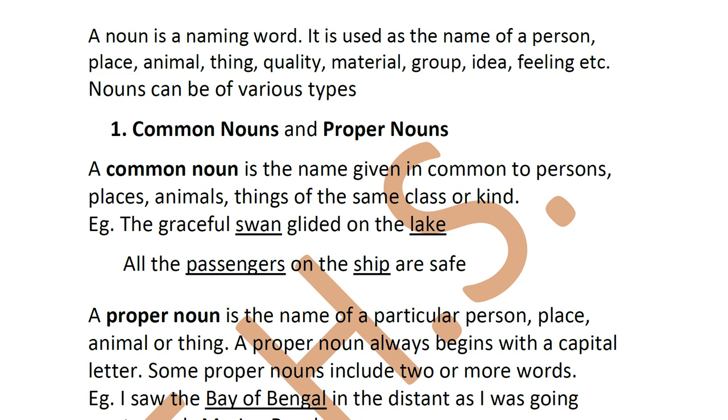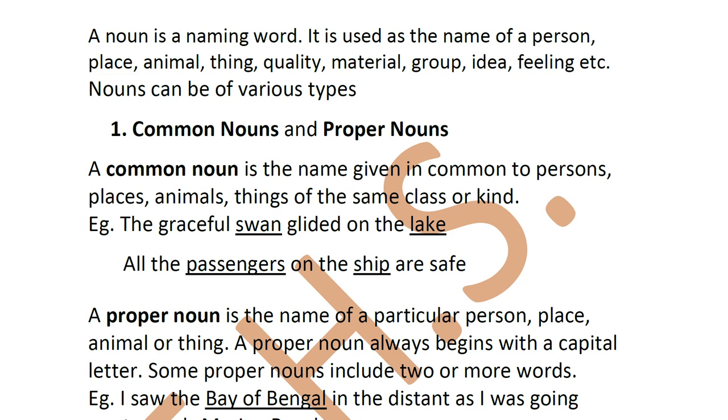Now nouns can be of various types. The first, common nouns and proper nouns. Now what are common nouns? I will just give you an example. Supposing you say Sheila is a girl. Now there are two nouns in this. One is Sheila and one is girl. Now girl is common because you are not talking of any particular girl. You're just saying the word girl and there are so many girls all around. Clear? Whereas when you say Sheila, it is the name of a particular girl. So that is why it is a proper noun.